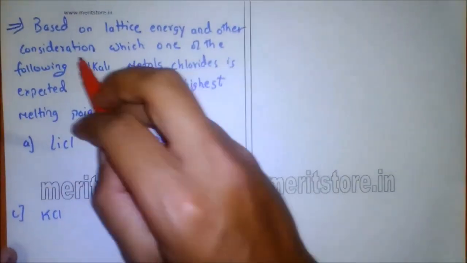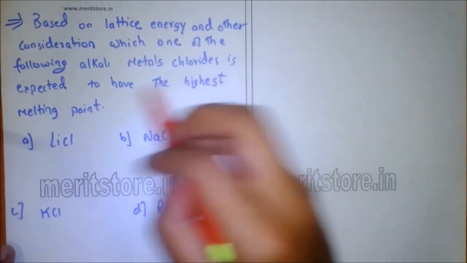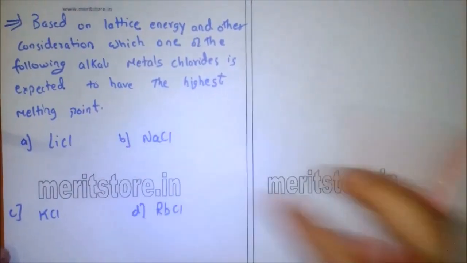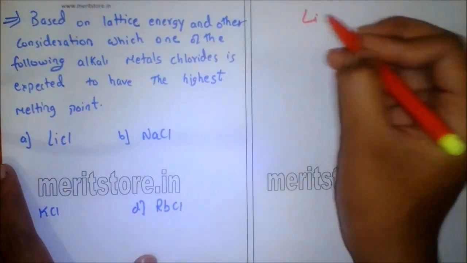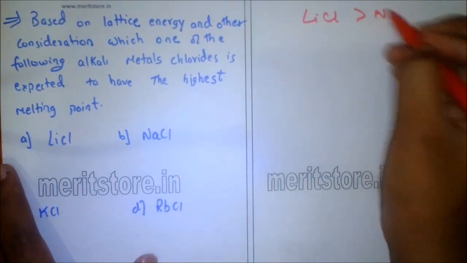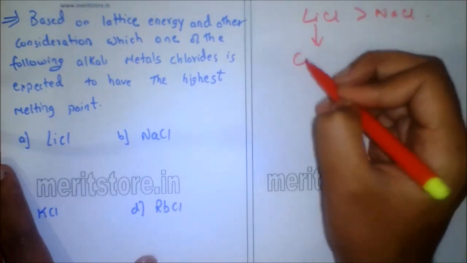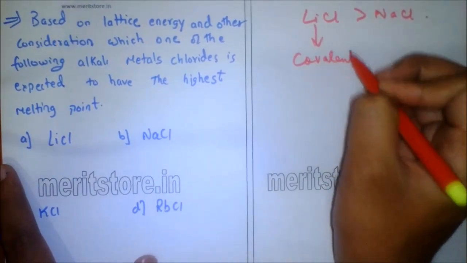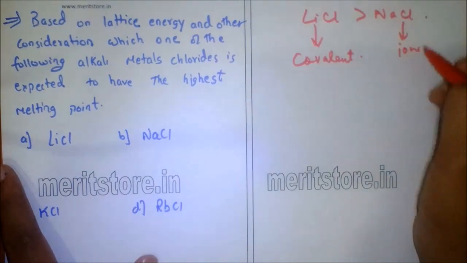Based on lattice energy and other considerations, which one of the following alkali metal chlorides is expected to have the highest melting point? Although lattice energy of lithium chloride is higher than sodium chloride, lithium chloride is covalent in nature and sodium chloride is ionic in nature.